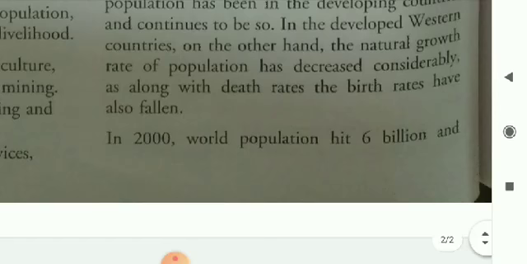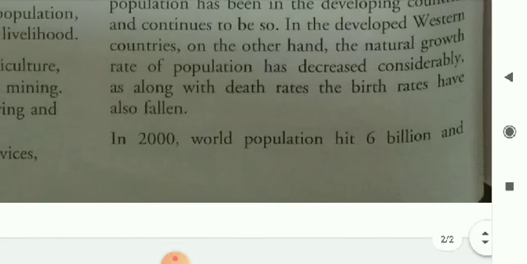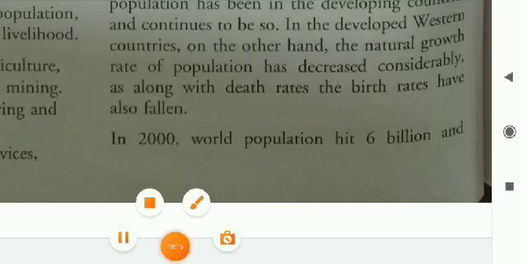In the developed Western countries, on the other hand, the natural growth rate of population has decreased considerably, as along with death rates, the birth rates have also fallen.